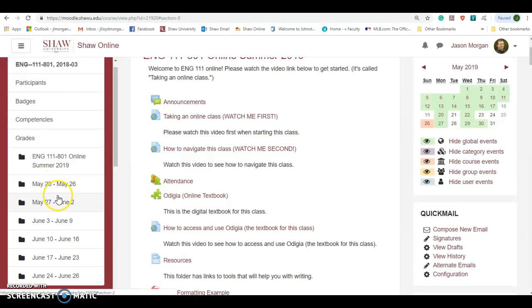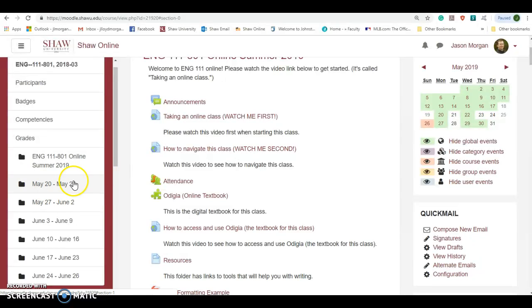Woo. That means when you start looking at these weeks, you're like, man, that's a lot to do for 1 week. Well, yeah, it is, because normally this work would be spread out over the course of several weeks. So this is an accelerated class. You need to kind of log in every day and do stuff, not necessarily every day, but you need to stay on top of things.